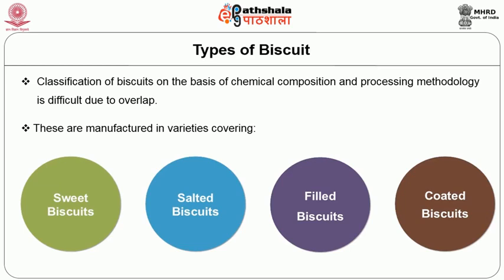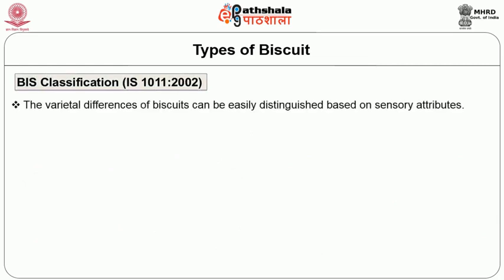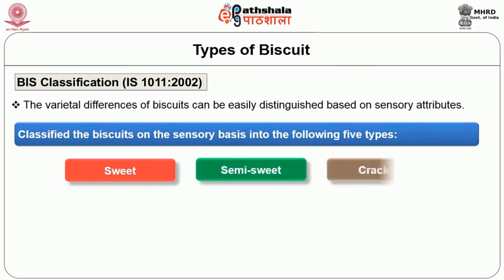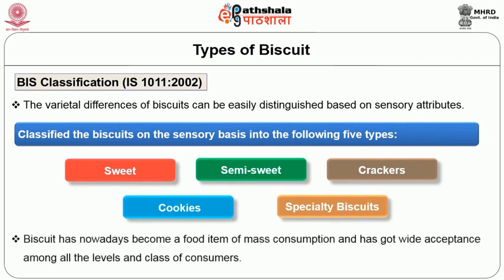There are mainly three types of classification of biscuits. First is the BIS classification. The varietal differences of biscuits can be easily distinguished based on their sensory attributes. Hence, BIS classifies the biscuits on the sensory basis into sweet, semi-sweet, crackers, cookies and specialty biscuits. Biscuit has nowadays become a food item of mass consumption and has got wide acceptance among all the levels and class of consumers.